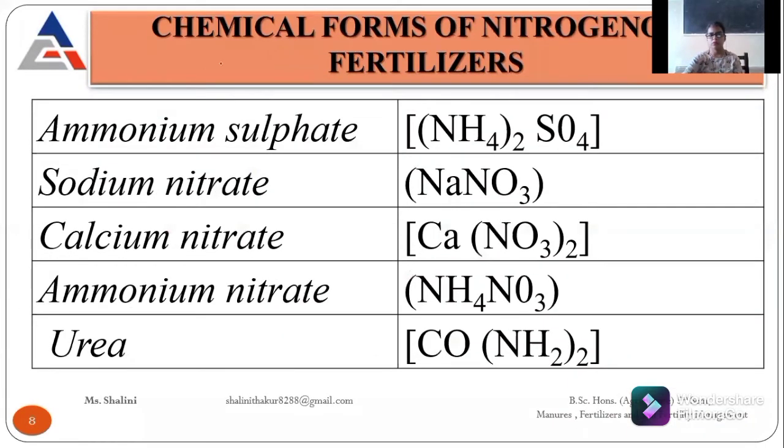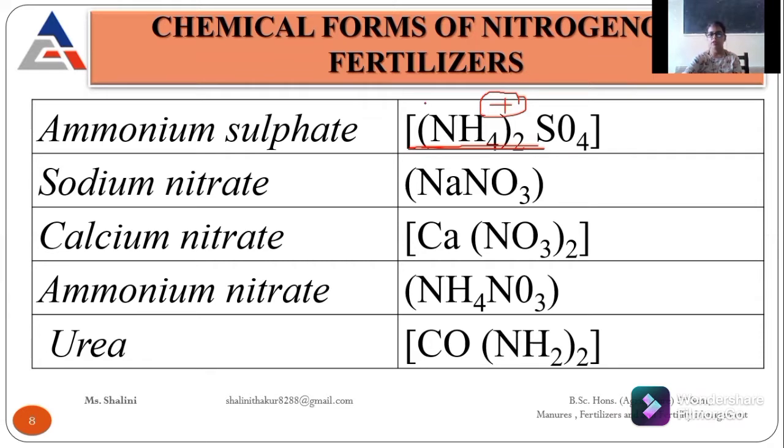So these are some chemical formulas of nitrogenous fertilizers. You have to see that there is ammonium sulfate. The chemical formula of ammonia is NH3, but if we talk about the ammonium ion, it is NH4 positive. Positive means it is in cation form.